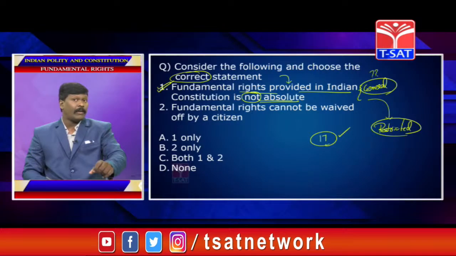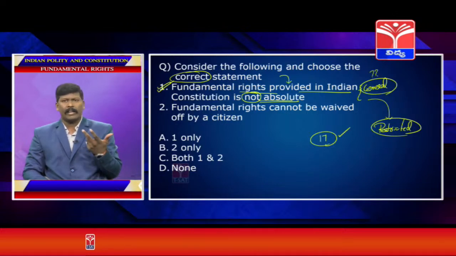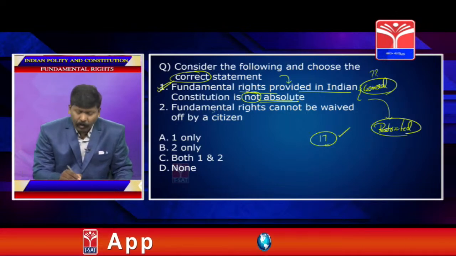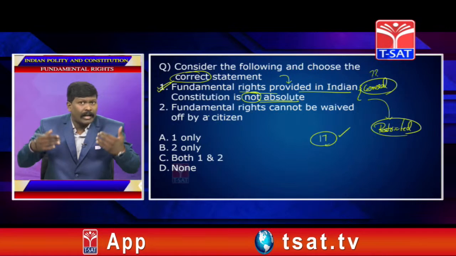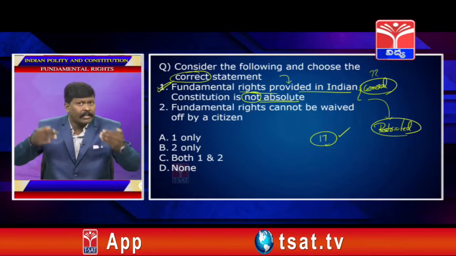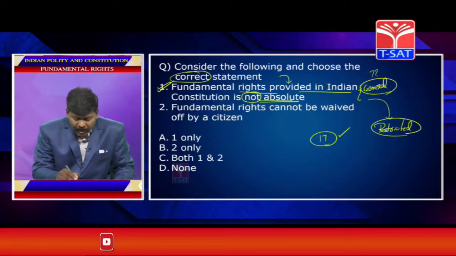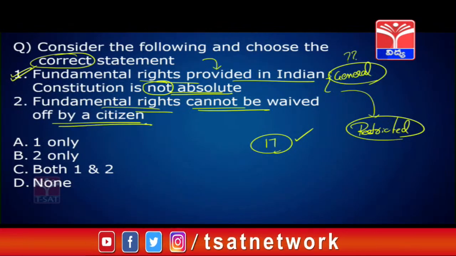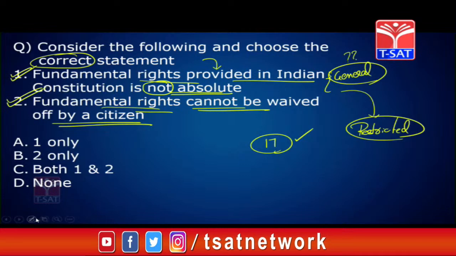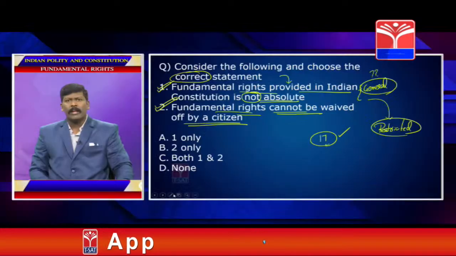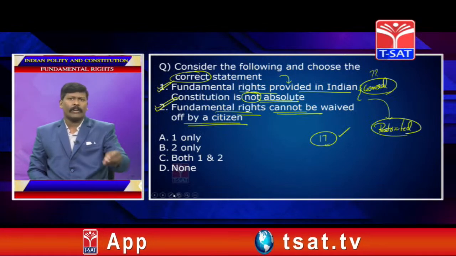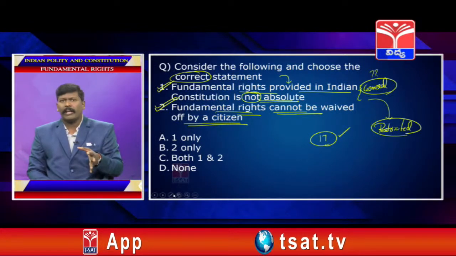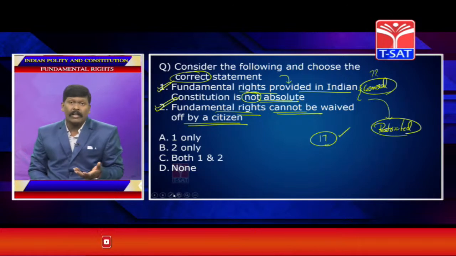But generally the statement is correct. Fundamental rights are not absolute. Now, once a fundamental right is given to the people directly by the Constitution, fundamental rights cannot be waived off by a citizen. This is also correct. Can you say no? If the Constitution guarantees you the freedom under Article 19 or 14 or 21 or 15, can you say I don't want the fundamental right?